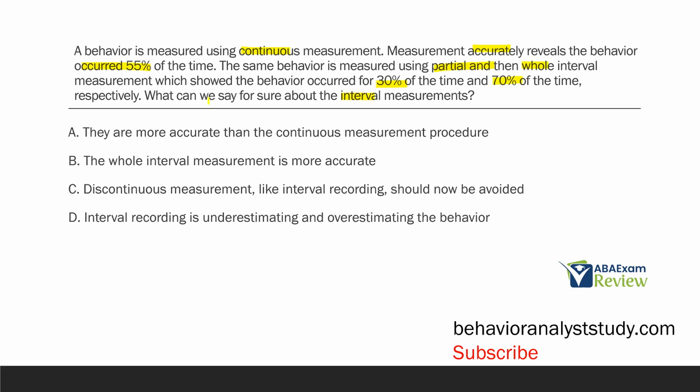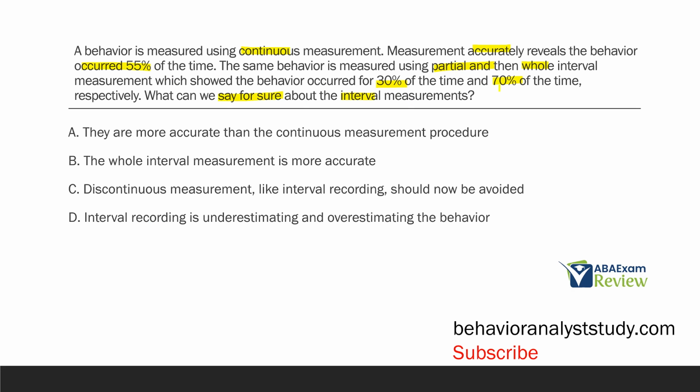A, they are more accurate than the continuous measurement procedure. Well, we can't say that for sure, right? Because in this case, continuous measurement was more accurate. And as a general rule of thumb, continuous measurement is typically going to be more accurate than discontinuous. B, the whole interval measurement is more accurate. Again, not the case. What we have here is that the continuous measurement accurately said 55% of the time, whole interval said 70.